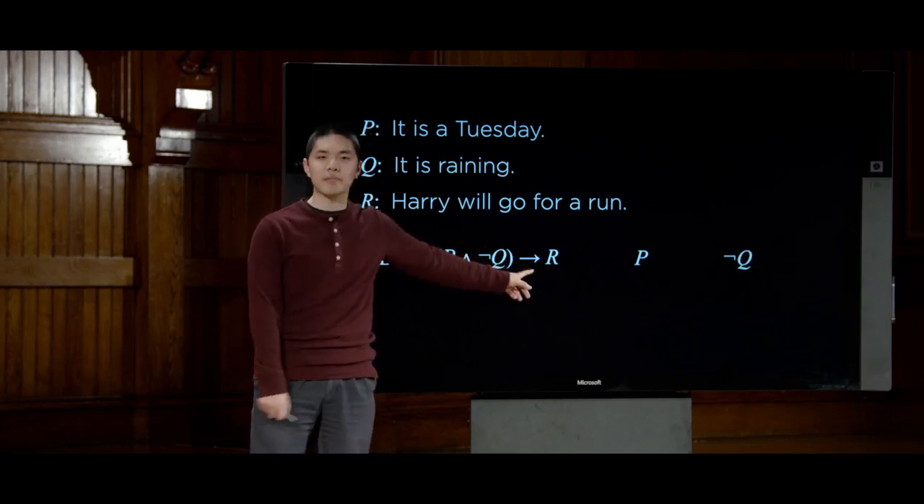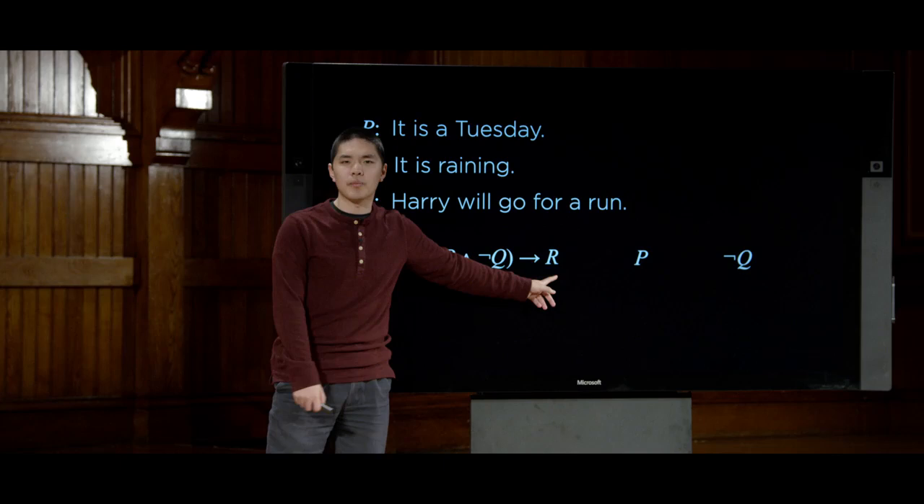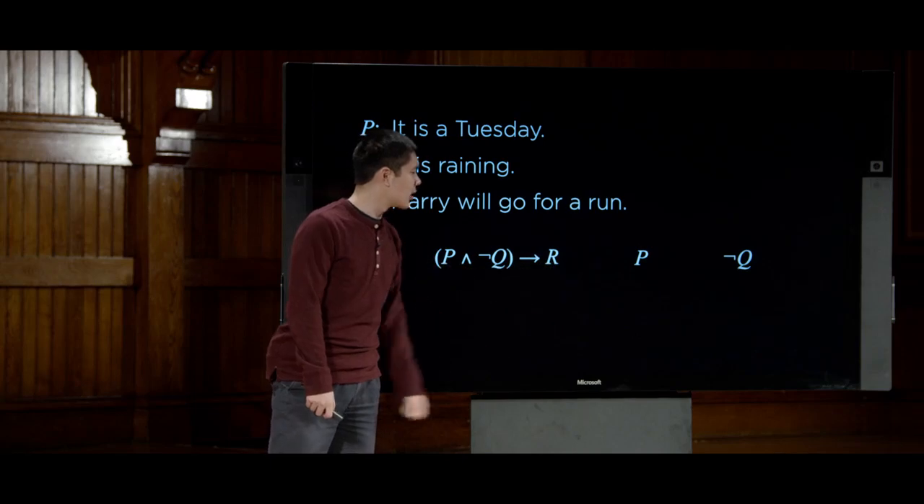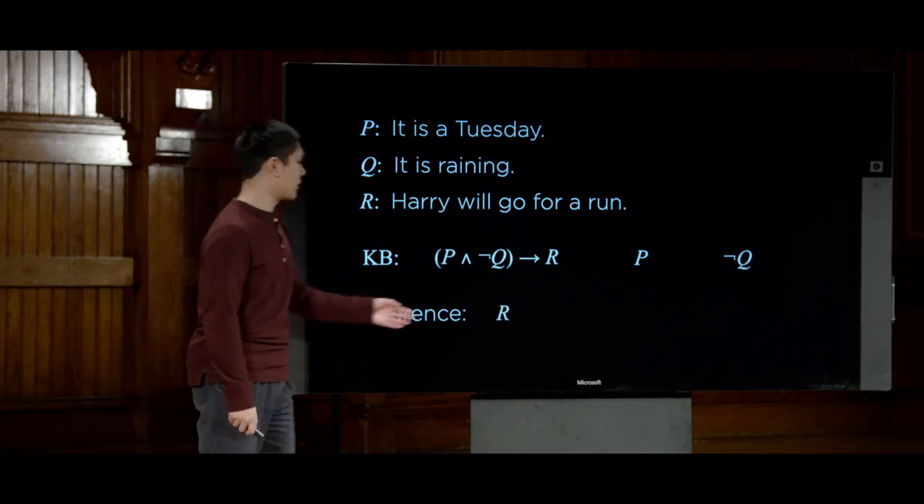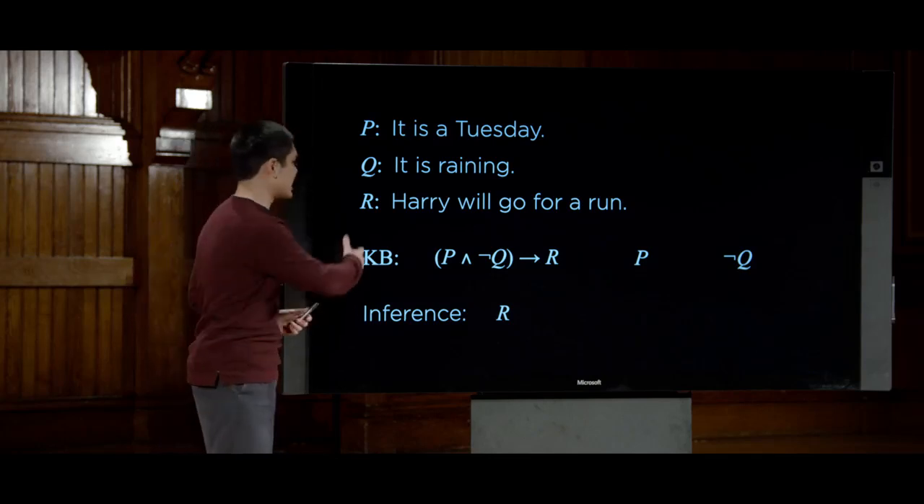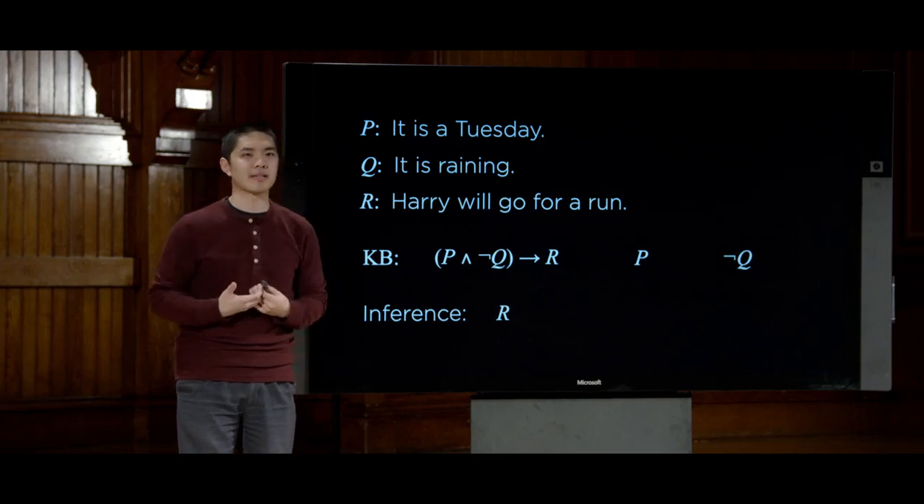And the definition of implication is if this whole thing on the left is true, then this thing on the right must also be true. So if we know that P and not Q is true, then R must be true as well. So the inference we should be able to draw from all of this is that R is true, and we know that Harry will go for a run by taking this knowledge inside of our knowledge base and being able to reason based on that idea.